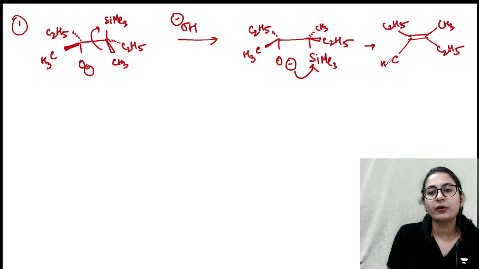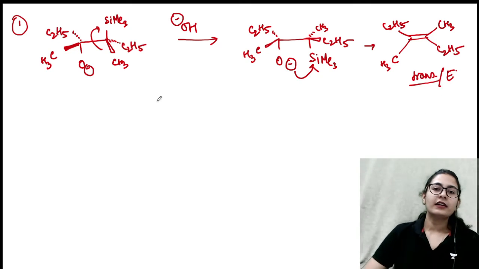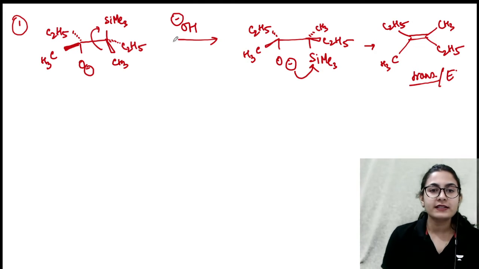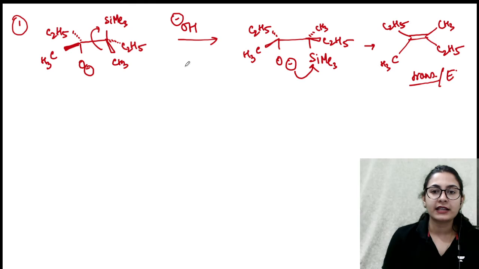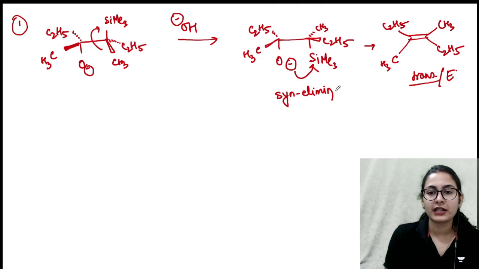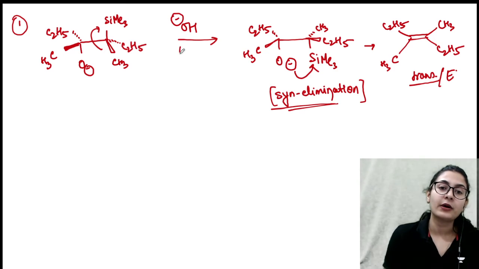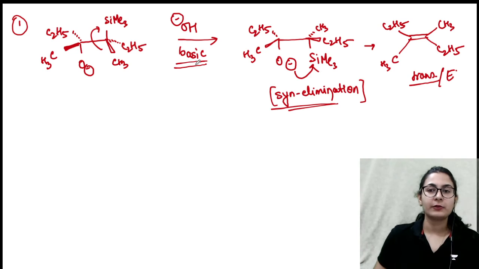So what is the alkene that I get? I get a trans alkene, or an E alkene. What is important is how the elimination is taking place. This is a syn elimination reaction, guys. Why? Because both the groups are eliminating from the same side. It is a syn elimination reaction in the presence of a base.